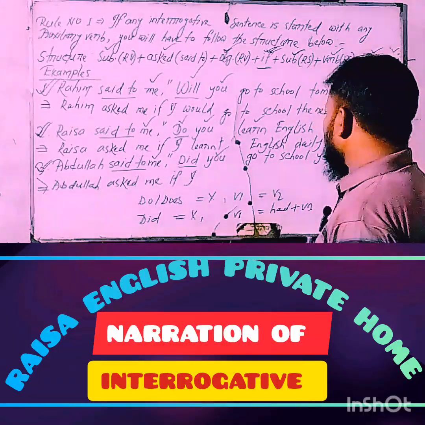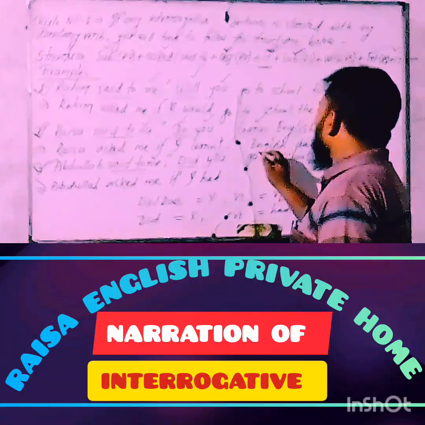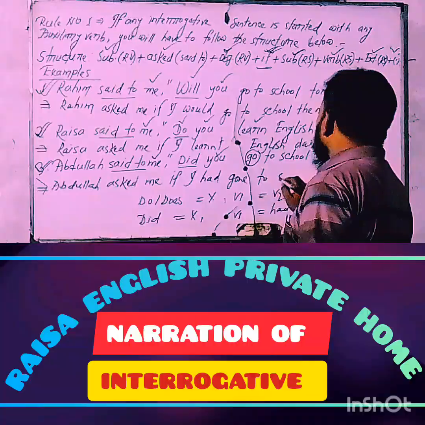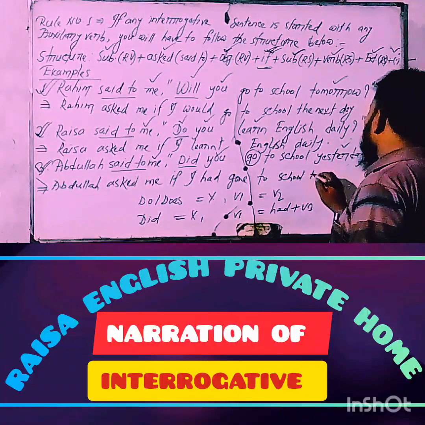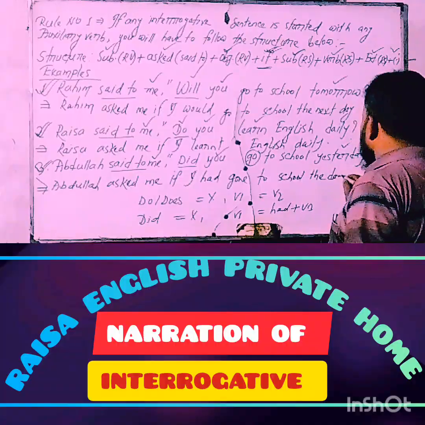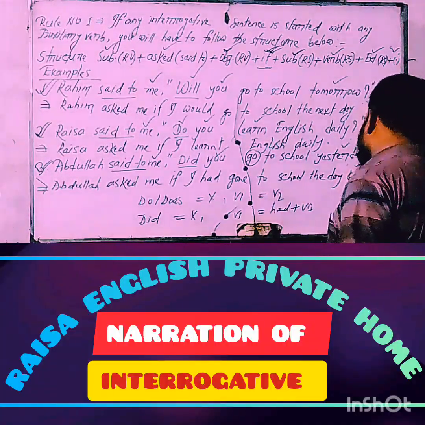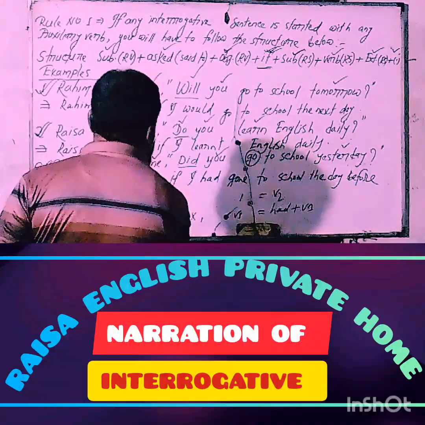So try to use had plus V3 form of the verb. The V3 form of go is, of course, gone. To school. Yesterday must be changed into the day before. Okay, my dear learners, I hope you have understood clearly.